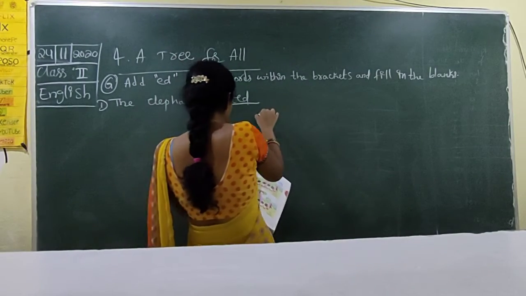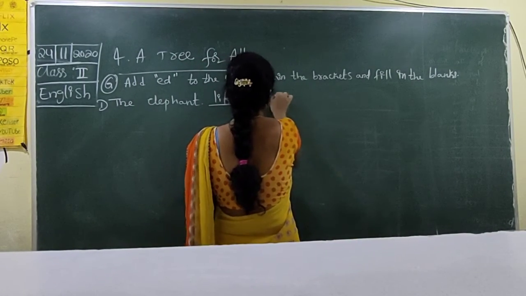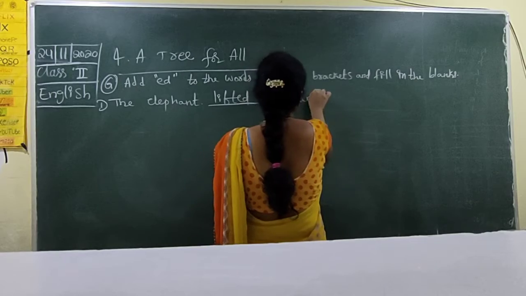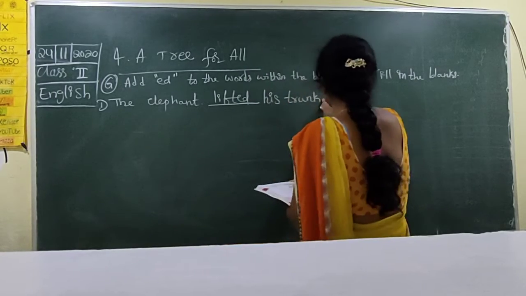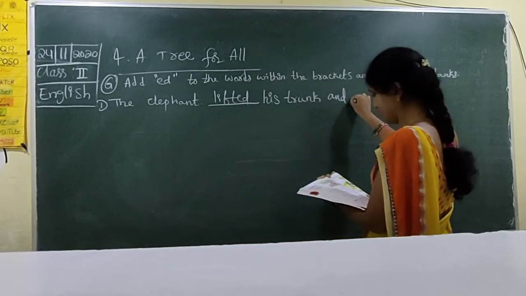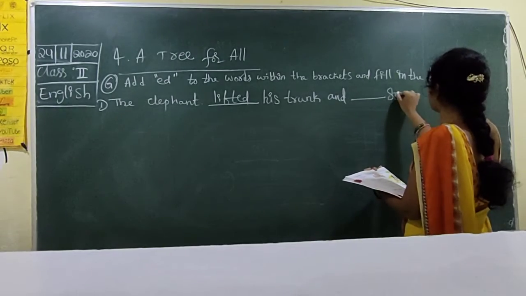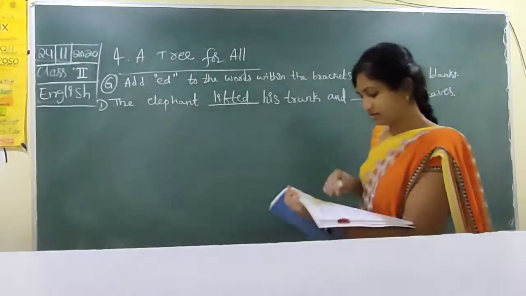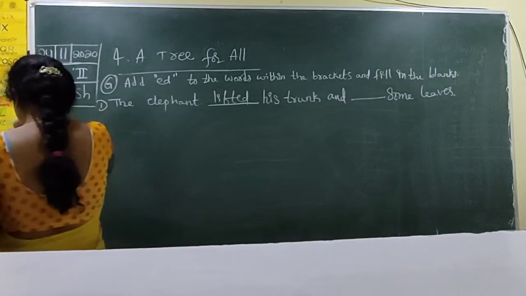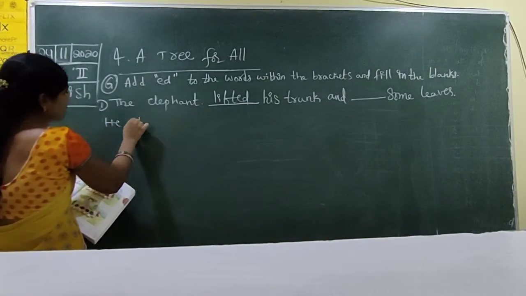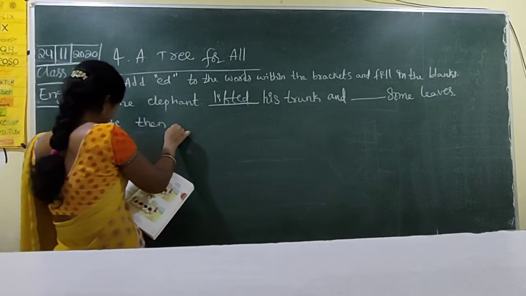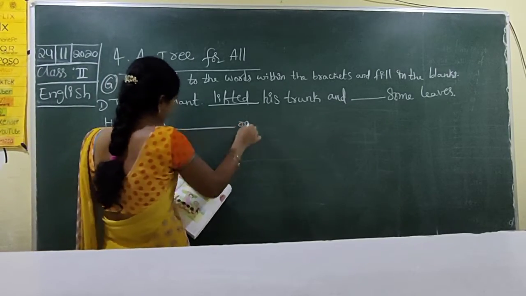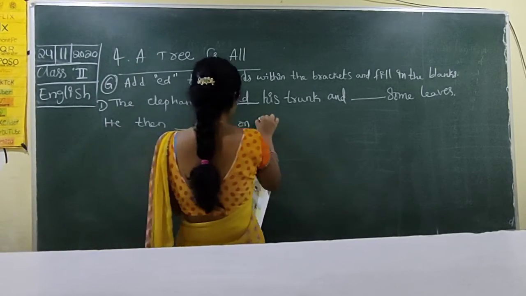His trunk and dash some leaves. He then dash on them for a long time.